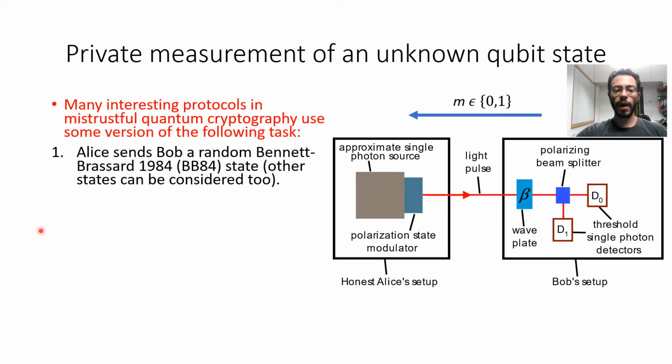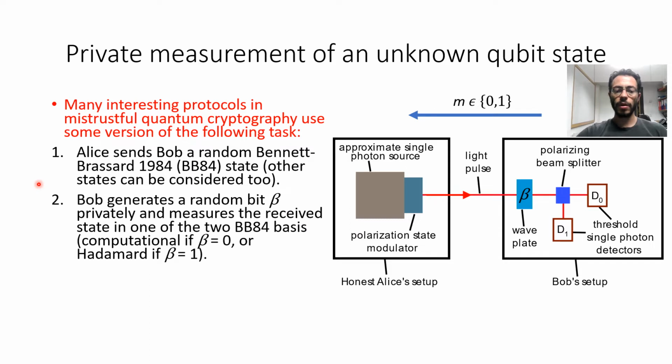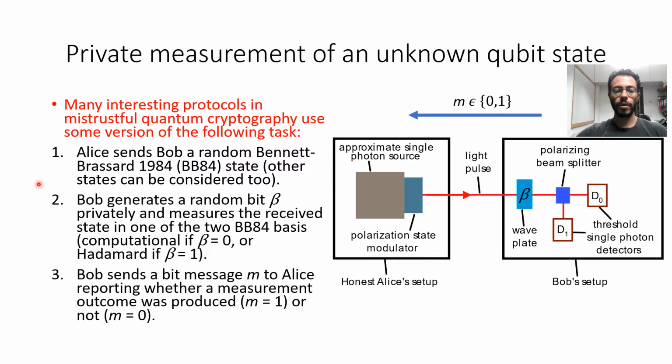Alice sends Bob a random BB84 state. Then Bob generates a random beta privately and measures the received state in one of the two BB84 bases, the computational basis if beta is 0 or the Hadamard basis if beta is 1. Bob sends a bit message M to Alice reporting whether a measurement outcome was produced, the case M equals 1, or not, the case M equals 0.